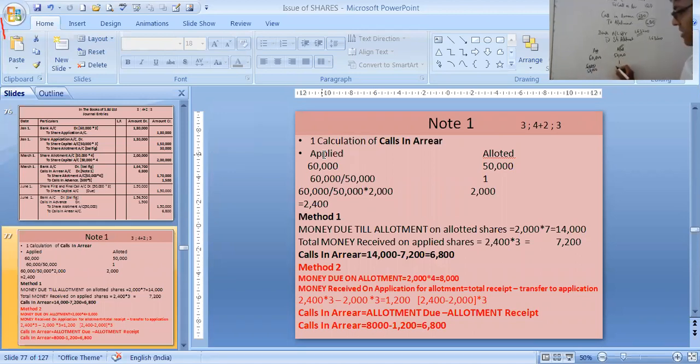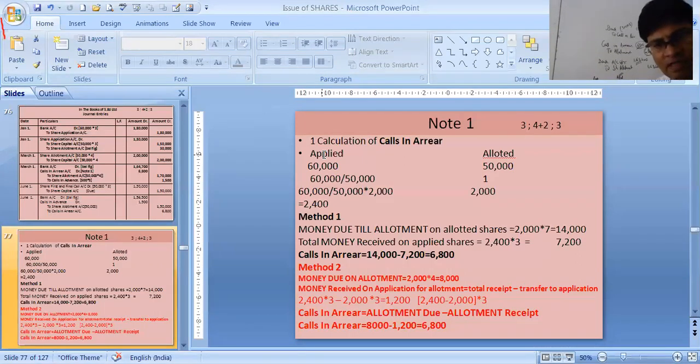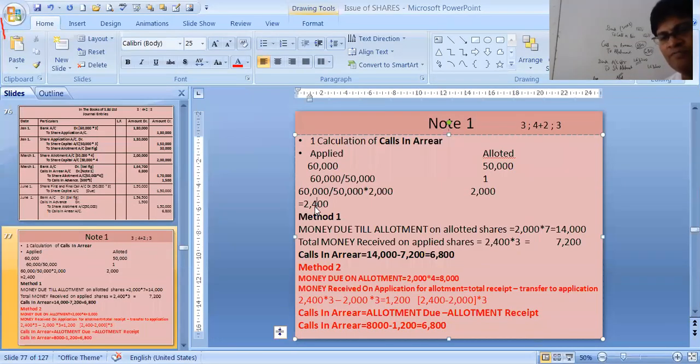Now it is given that 2,000 shares he has been allotted, so we multiply by 2,000 and we will get our applied figure. Our applied figure will come as 2,400. This many shares people have applied for. See on your screen, it is 2,400 shares people have applied for.